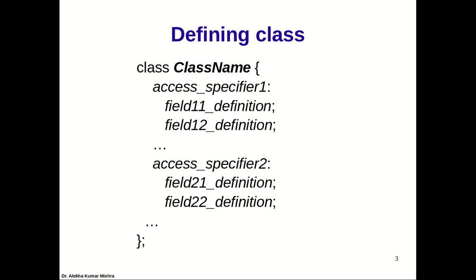First access specifier followed by a colon, then we define the field definitions. All field definitions are similar to variable declarations or function declarations followed by a semicolon. And the class definition ends just like a structure ends, with the close curly brace followed by a semicolon. This definition is almost similar to the structure in C.